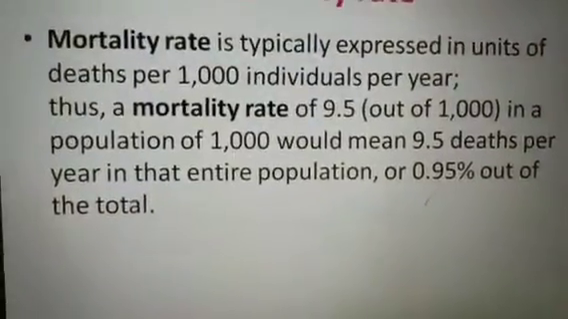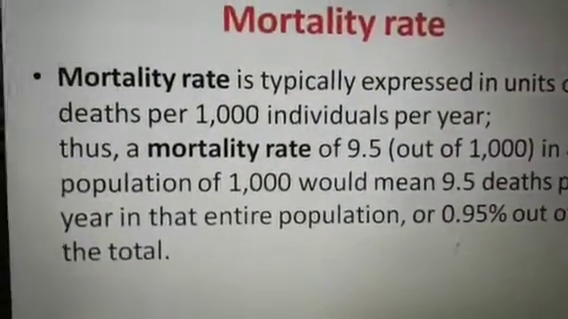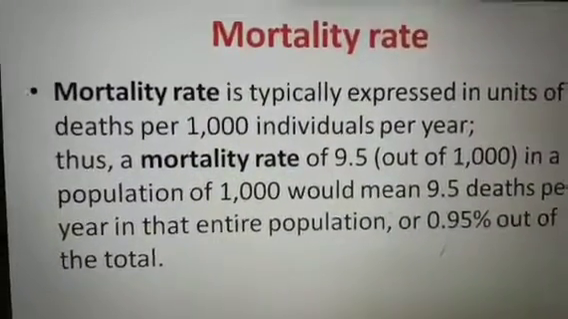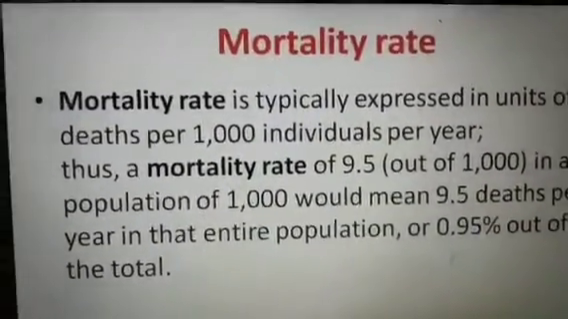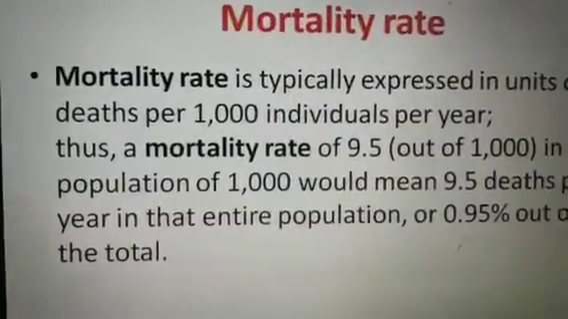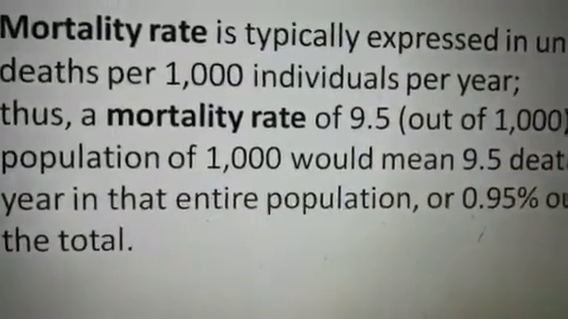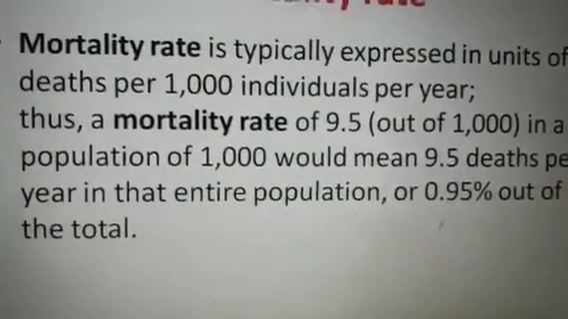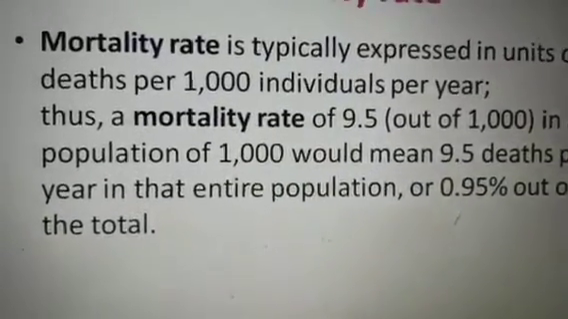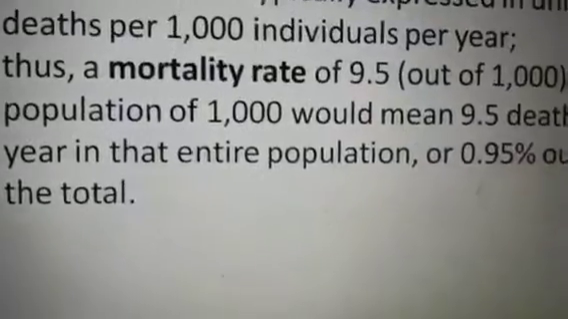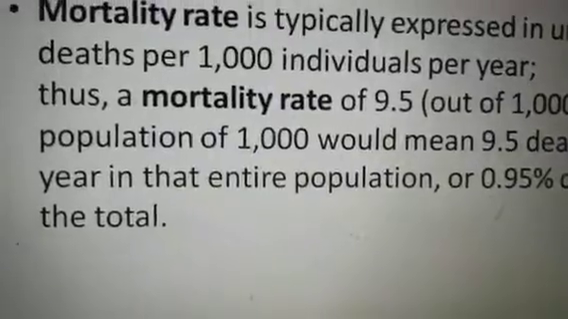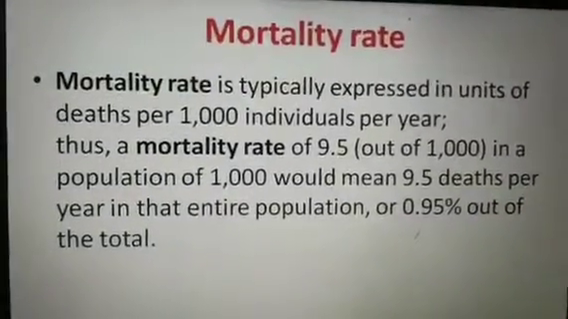Okay, so let's start with the rate. Students, mortality rate is typically expressed in units of deaths per 1,000 individuals per year. Very simply you have to remember this. And thus we can say that a mortality rate of 9.5 out of 1,000 in a population of 1,000 would mean 9.5 deaths per year in that entire population, or we can say 0.95% out of the total. So this is how you have to begin with the rate.